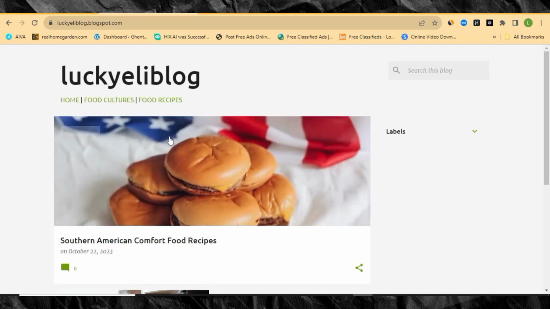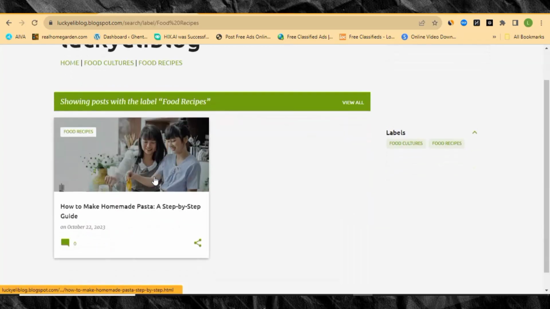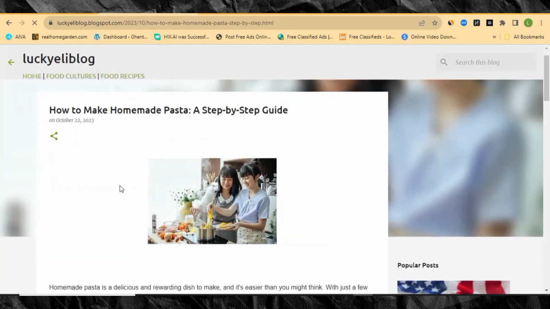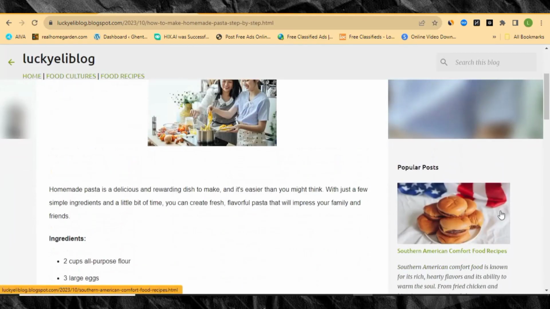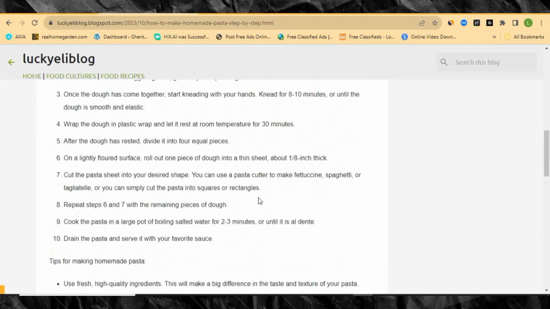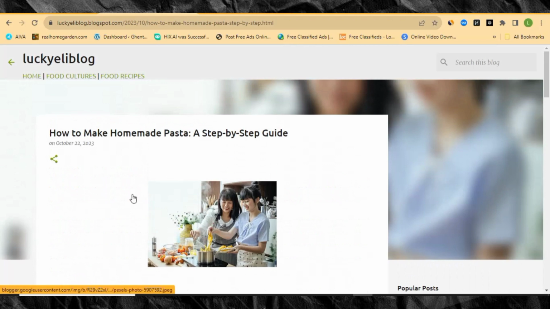So let's click on any label. If the visitors come to our website, for example, if they click food recipes, it's gonna take them to the article that belongs to the food recipe, and when they click on that article, this is how it will be showing very nicely. You can see popular posts over here. This is the next article that follows. Everything is very nice here, right? So you can see it's looking very nice.